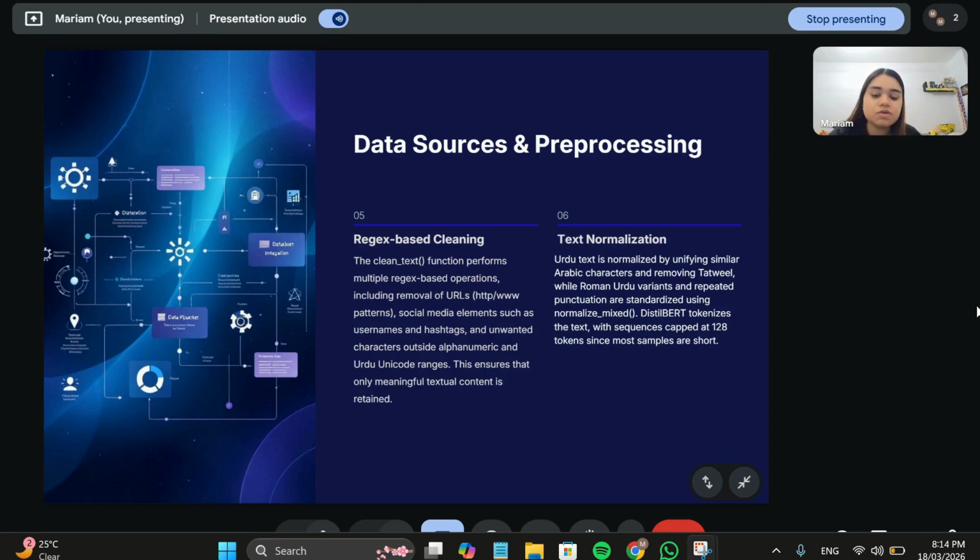We used a normalizer to group those variations together so the model knows they mean the same thing. We also used a tool called regex to scrub the data clean. It automatically hunts for and deletes things that don't help with sentiment, like website links, hashtags, and mentions. So by stripping all that out, we left the data with just raw emotional words, which makes its job a lot easier.